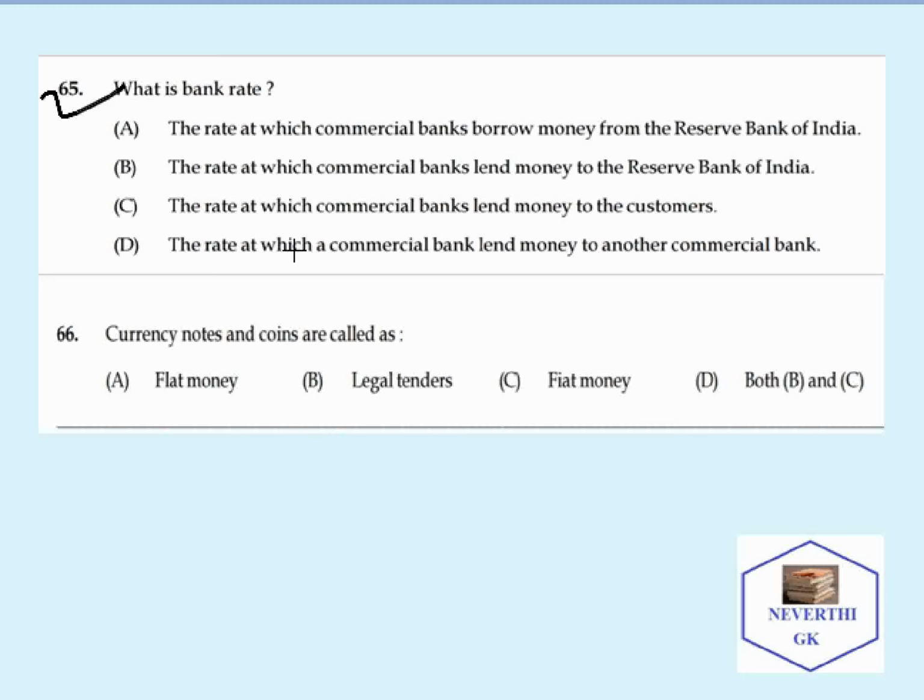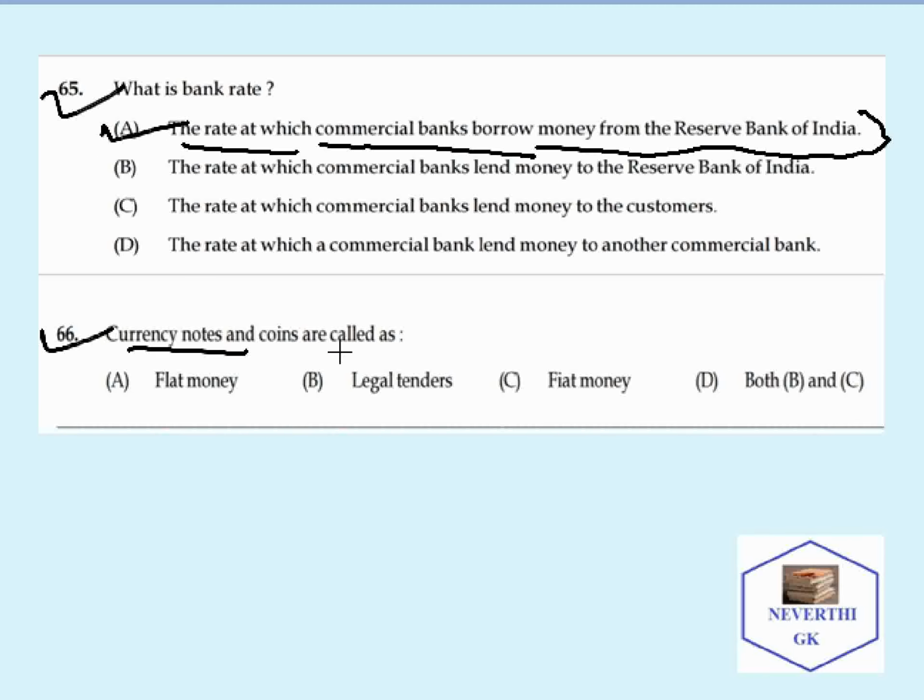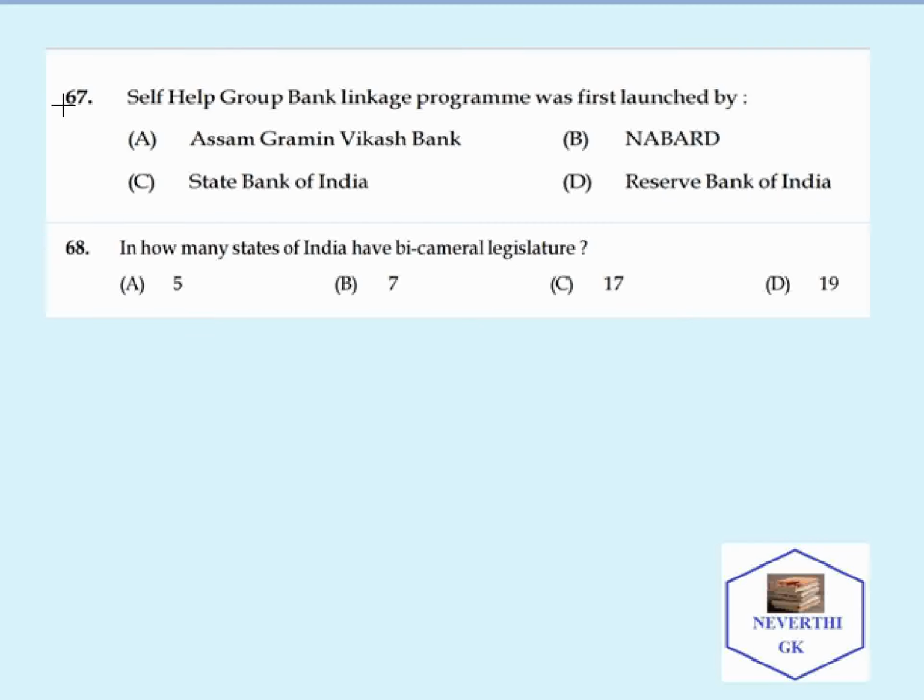What is bank rate? The correct answer is the rate at which commercial banks borrow money from the Reserve Bank of India. This is the correct answer. Question number 66: the currency notes and the coins are called as both B and C. Both legal tenders and fiat money. The correct answer will be D. The currency notes and coins are called both legal tender money and also fiat money. Moving on to the next questions.